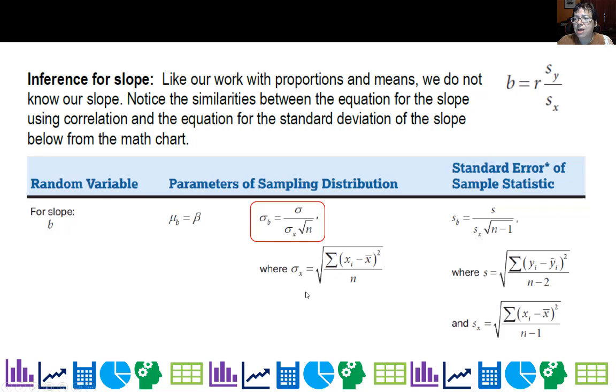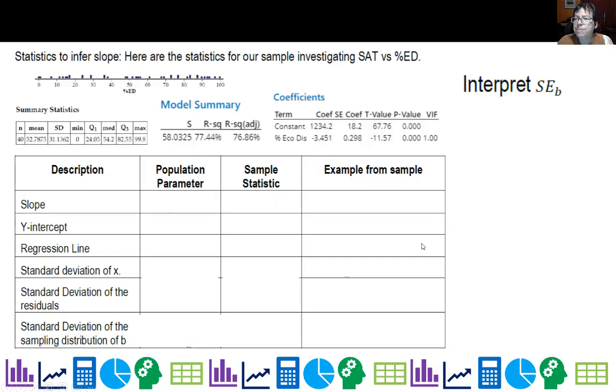So let's go ahead and now notice something here. If you look at this formula, do you see the standard deviation of y and the standard deviation of x? This one's on the front of your math chart, right? So sigma b, it's sort of keeping that same relationship, except we don't have the r in there. And because we're doing sample size, we are dividing by square root of n. So there's a relationship between these two.